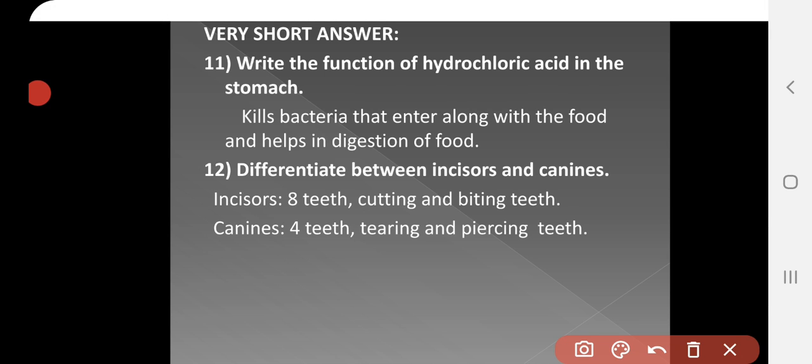First question, write the function of hydrochloric acid in the stomach. So what is its function? It kills the bacteria that enter along with the food and helps in the digestion of the food. This is the answer for that question.